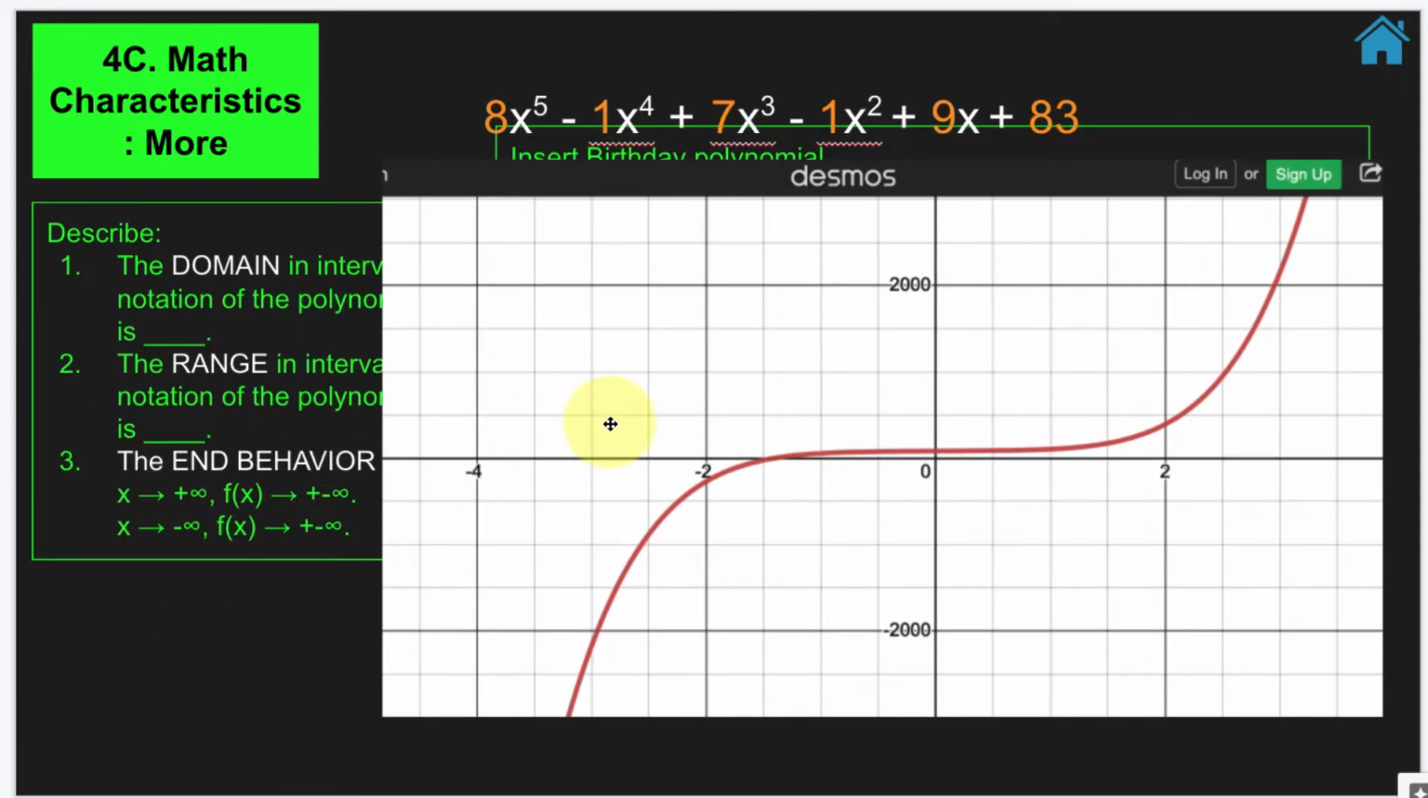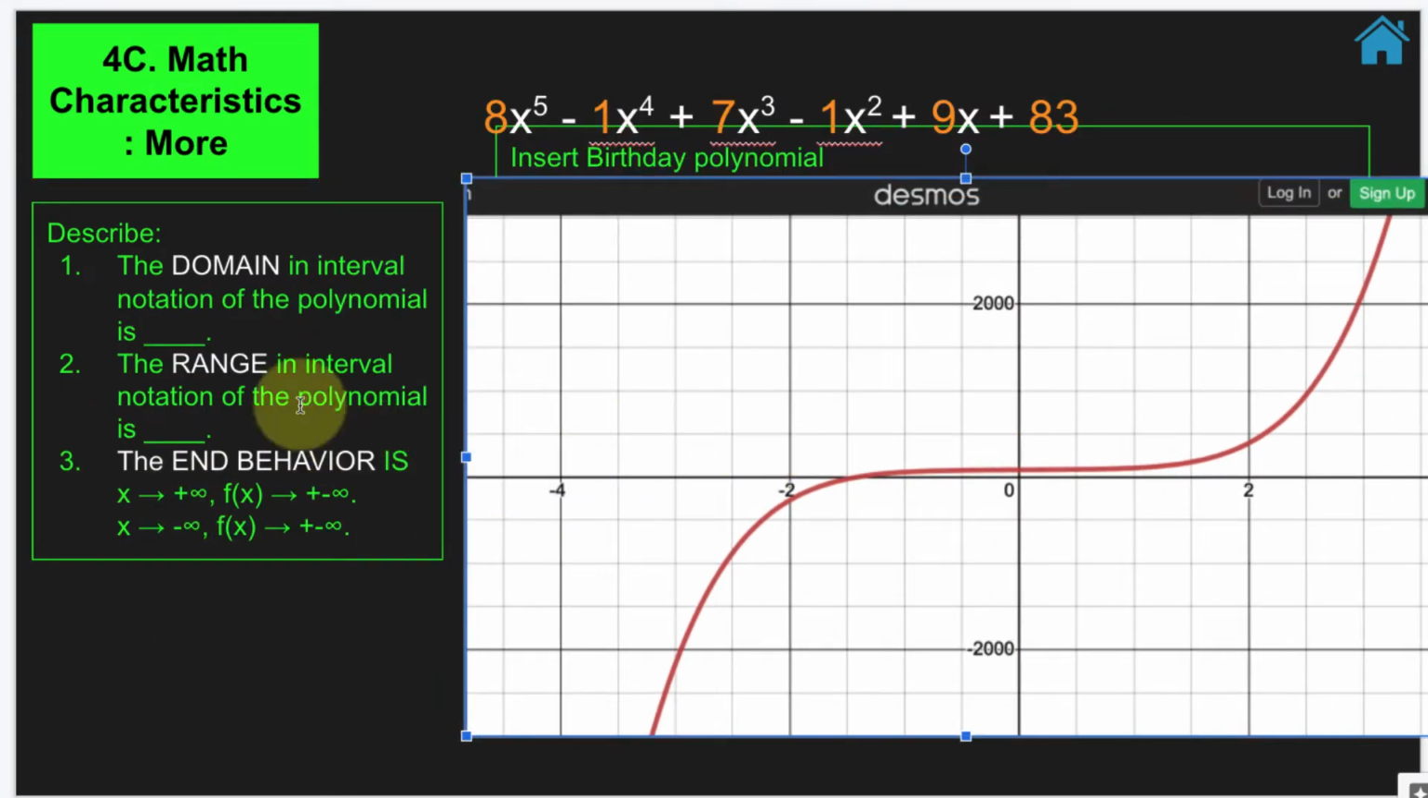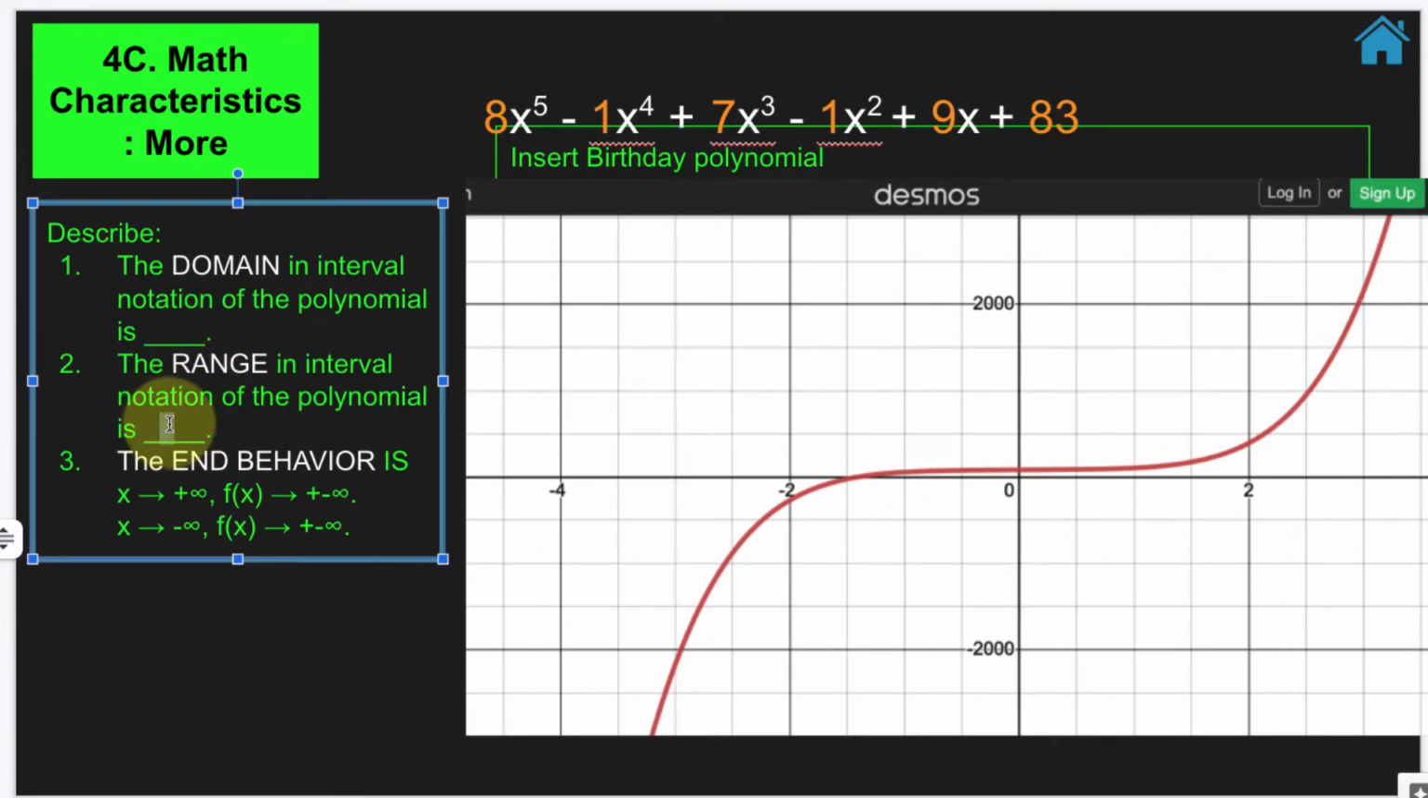All right, characteristics here. Move this graph over. The domain, you're going to have to write in interval notation. Again, change the color of your answer. The range, figure it out from there. And then the end behavior, I already filled out a template for you as x approaches positive infinity. This one, you're going to have to erase one of those, either pluses or minuses, based off your graph, okay?